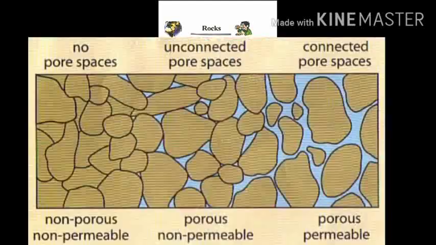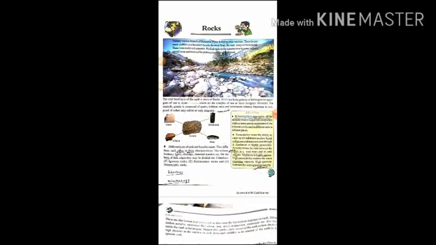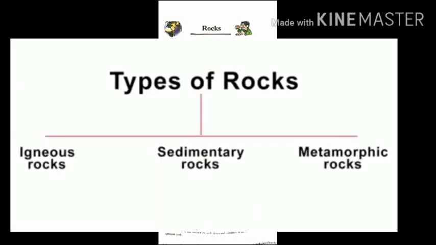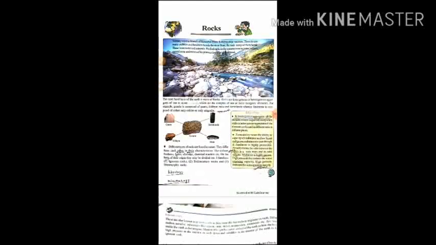So, what is permeability? Permeability is how easily liquid and gas pass through some things. An example of permeability is how fast water flows through a porous rock. Now we discuss the classification of rocks. We can classify rocks into three types. These are: first is igneous rock, second is sedimentary rock, and the third is metamorphic rock.